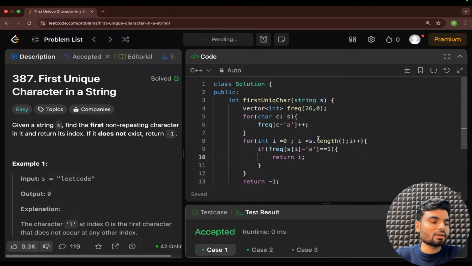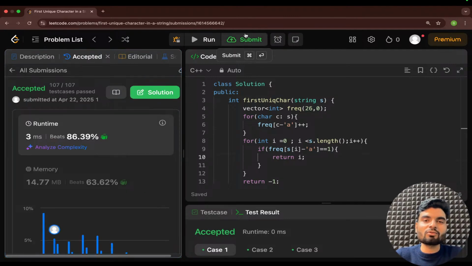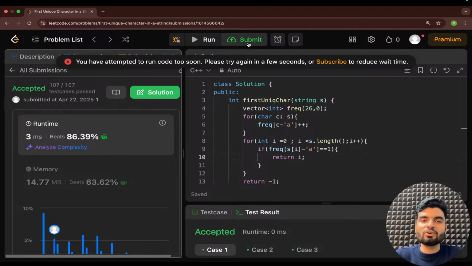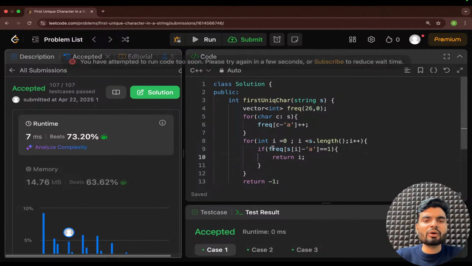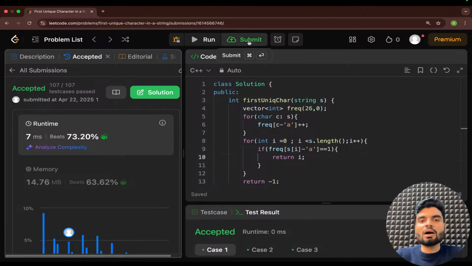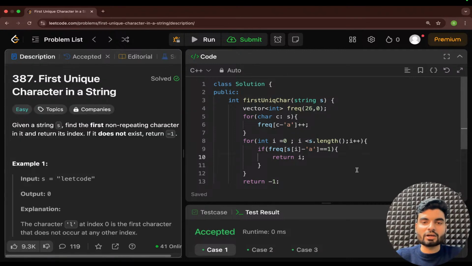And now if I submit, what is the time complexity of this particular program? Can somebody tell me? If I submit, it should beat 100%. But it will beat, don't worry. My system is weak, that's why it's taking time. But this will beat 100%. If you submit at your end, you'll get 100%. Don't worry. Okay, now I'll try it again. No worry, you will get it. My system is probably busy, that's why it's taking time. Otherwise, this is a good algorithm.